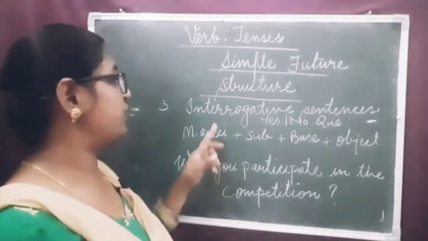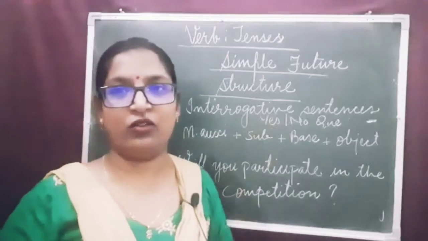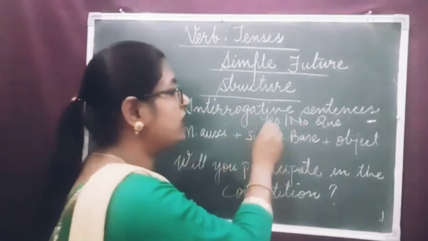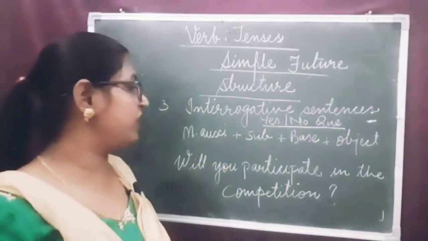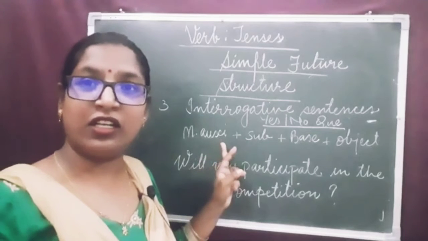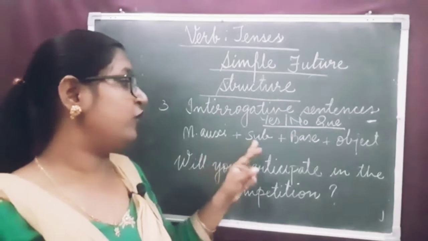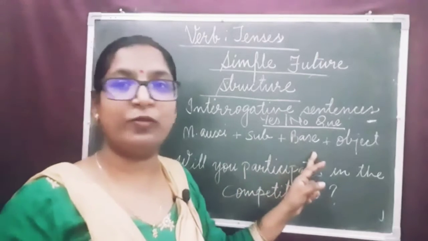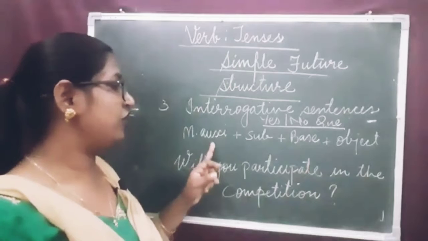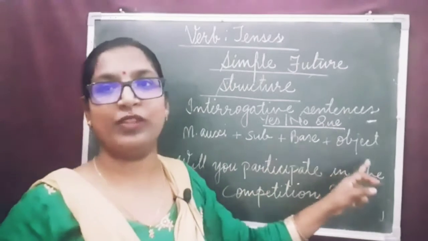Dear children, let's focus on interrogative sentences. Interrogative sentences are of two types. Yes, no question. Let's see first of all. The sentence will begin with the modal auxiliary followed by the subject, then the verb in its base form, and then the object.